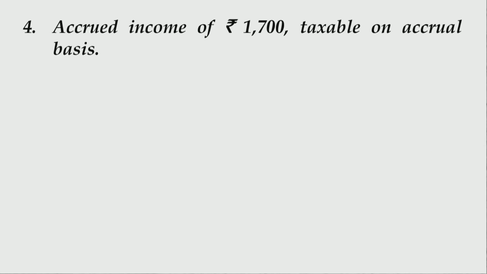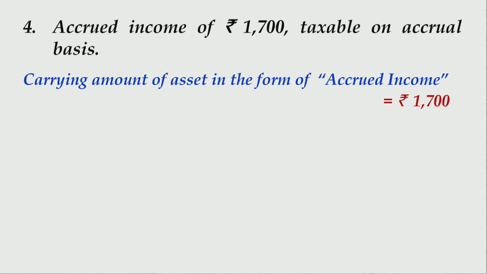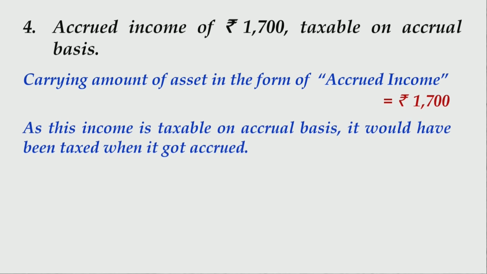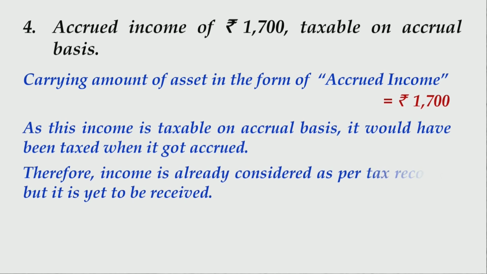So let us see if you have correctly answered this question. Carrying amount of the asset in the form of accrued income is rupees 1,700. As this income is taxable on accrual basis, it would have been taxed when it got accrued. Therefore, income is already considered as per tax records, but it is yet to be received.